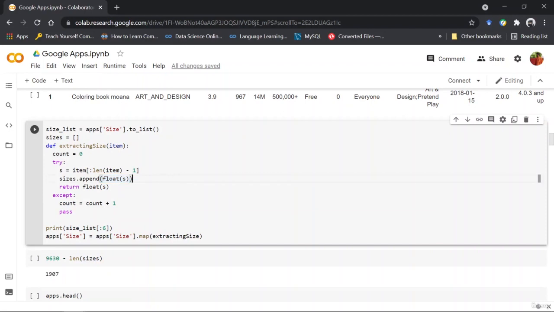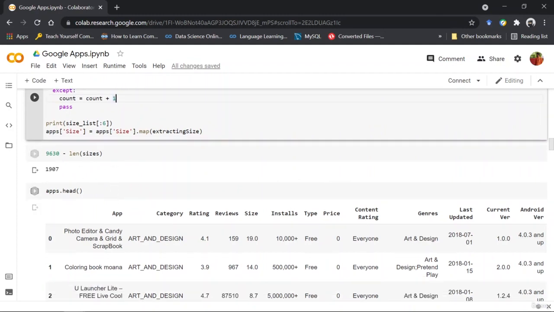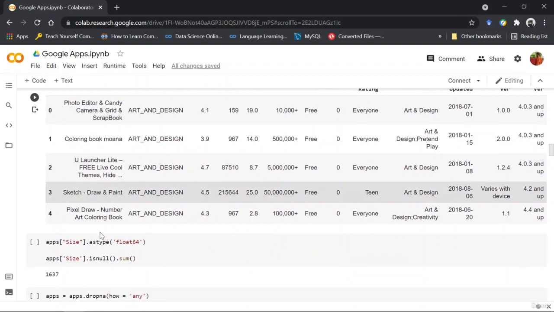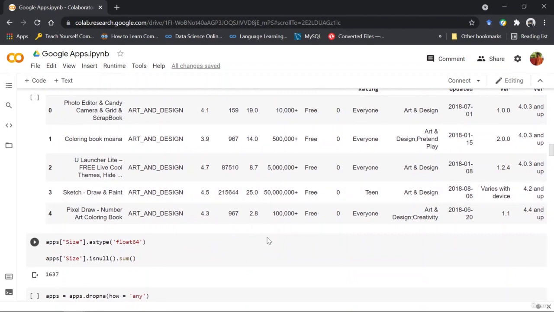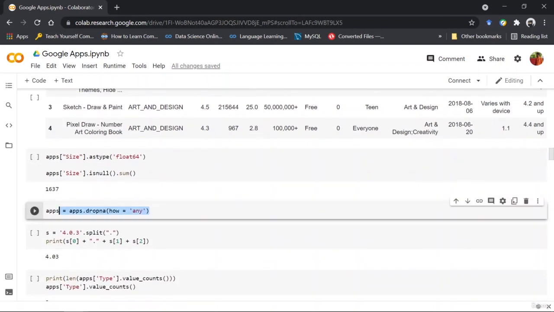Now once it goes into the except block, here I'm just counting the number of times this happens. Now you can see that it has happened 1900 times, right? Meaning there were 1900 times that no numbers were present in this size column. So again, I'm going to remove them because they will be creating problems later on, right? So again, I'm removing them here.